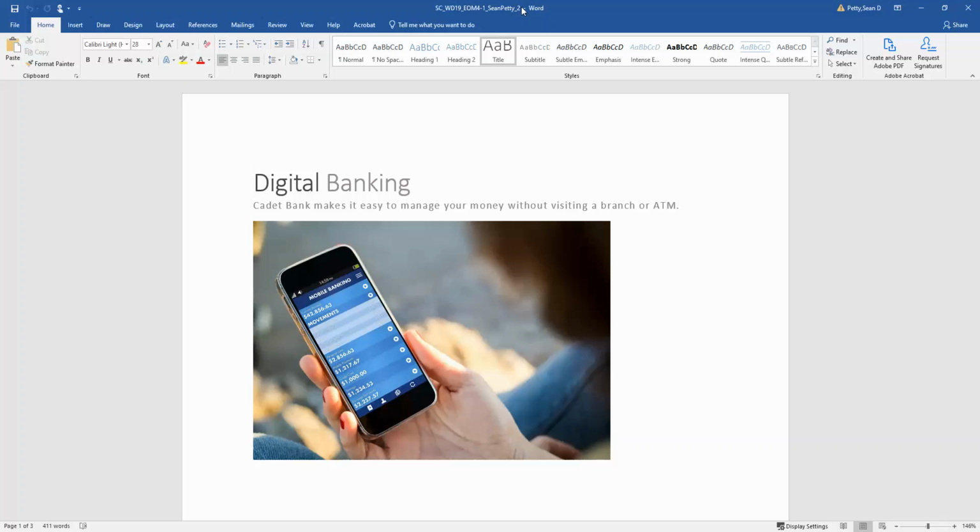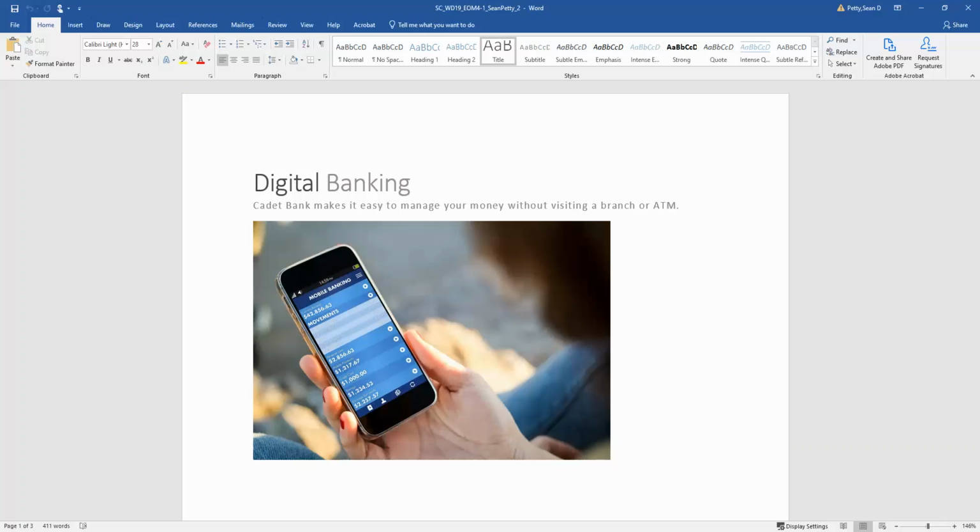All right, so let's go ahead and go through these. I'll be reading through the instructions. You can follow along; they're downloaded with the assignment. The instruction here says you are the manager of a Cadet Bank branch in Middleton, Wisconsin, and are creating a draft of a sales proposal describing the bank's digital banking services. Expand the character spacing of the digital banking text by 1 point to make the title more distinctive.